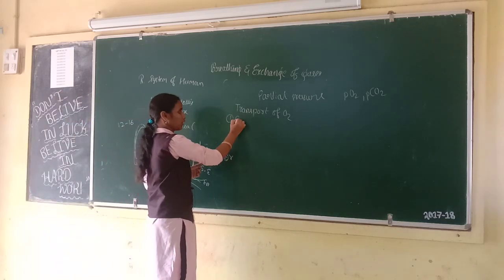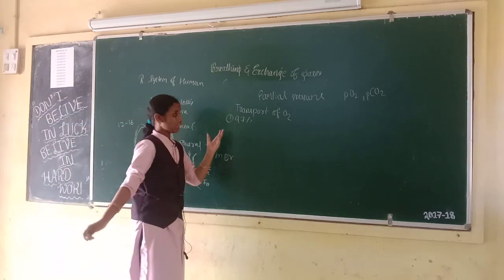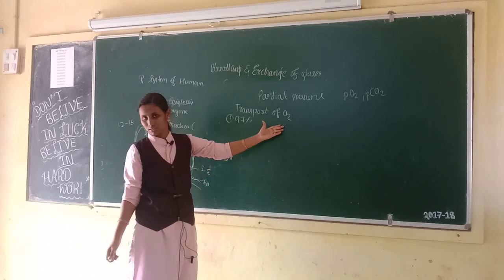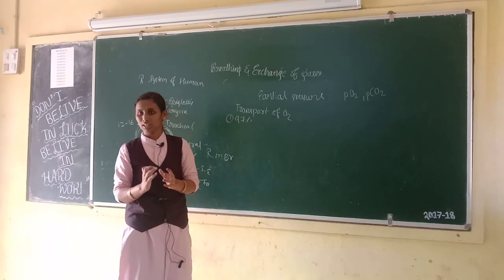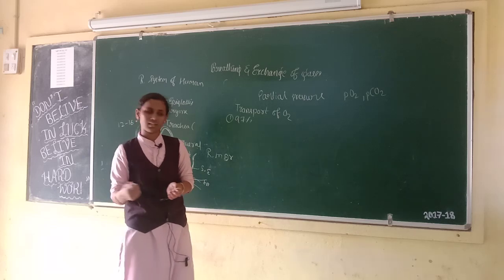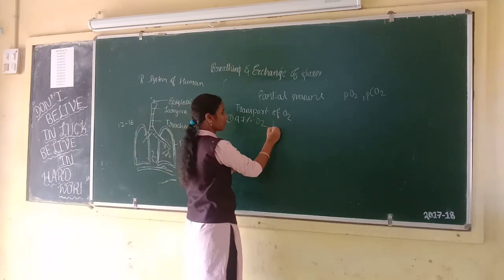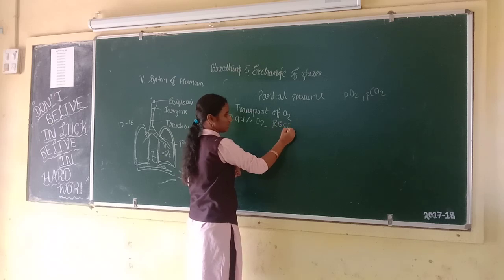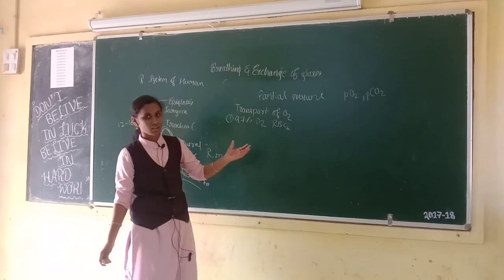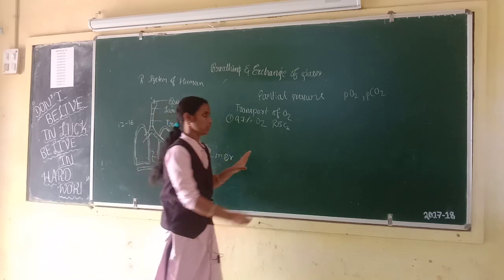First, 97% of oxygen is carried by the red blood corpuscles or red blood cells because of the hemoglobin.